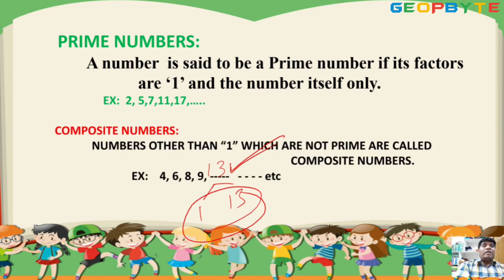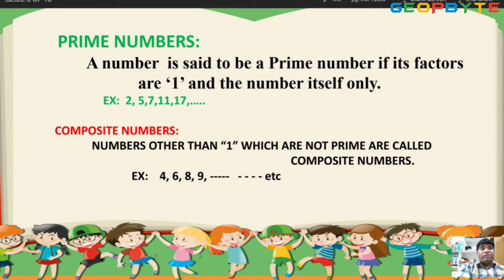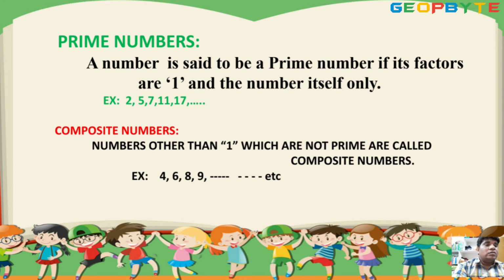Composite number. Numbers other than 1 which are not prime are called composite numbers. Observe the point. Other than 1, 2 is a prime, so leave it. 3 is a prime, leave it.